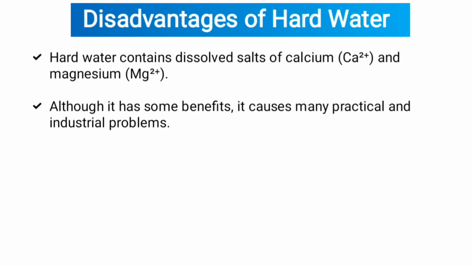Disadvantages of hard water. Hard water contains dissolved salts of calcium, Ca²⁺, and magnesium, Mg²⁺. Although it has some benefits, it causes many practical and industrial problems. Now let us discuss them one by one in detail.